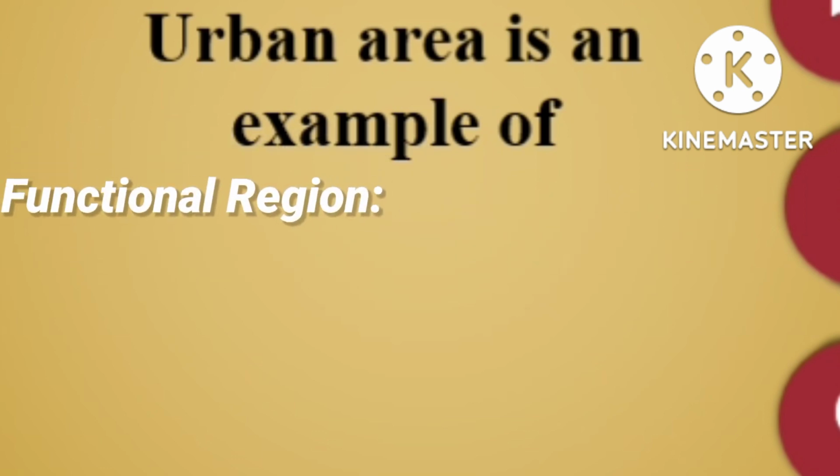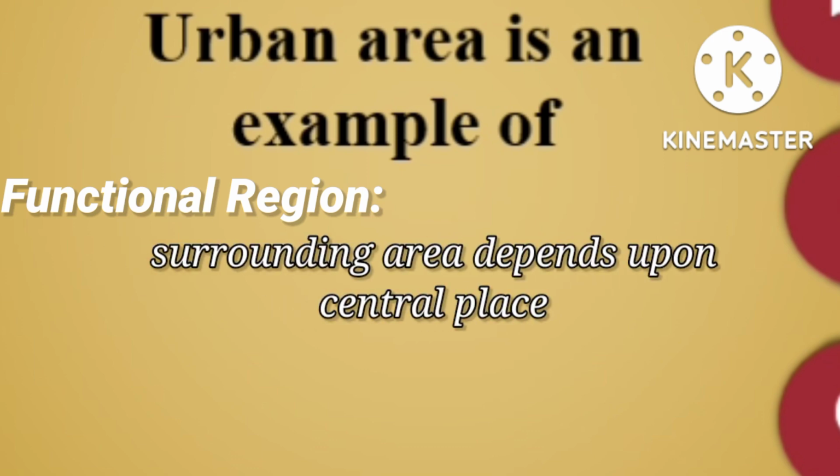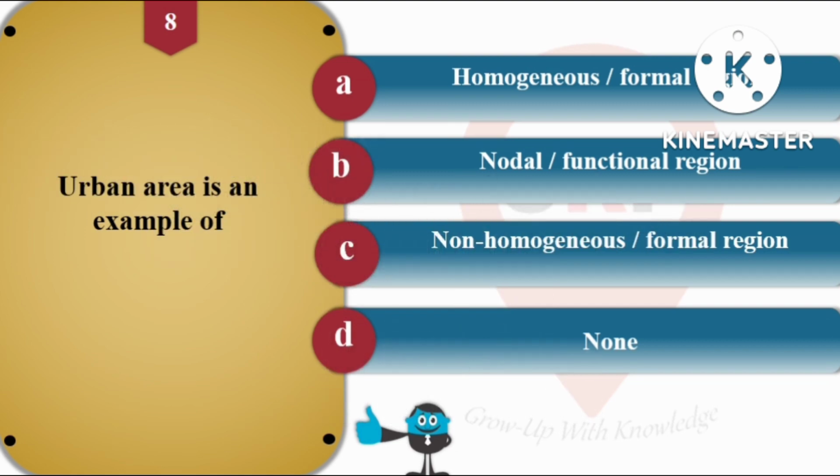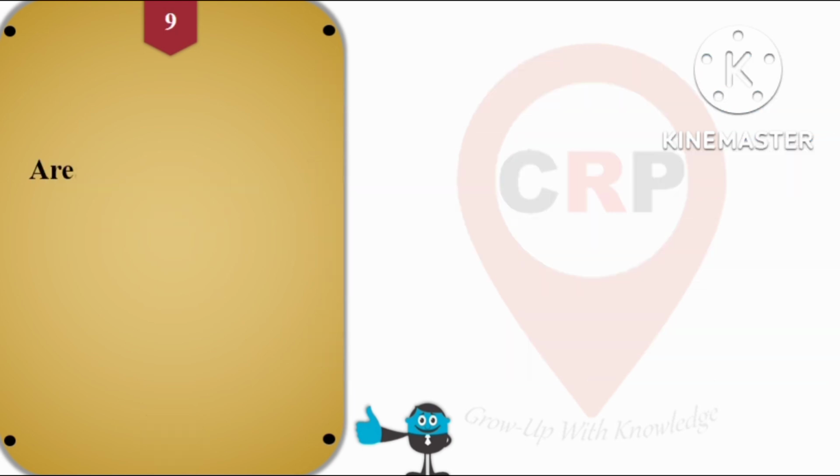And the functional region is the region consisting of a central place and the surrounding areas that are dependent upon that place. For example, urban area, or we can call it a metropolitan city. So urban area is an example of what? Functional region. That's why option B is correct for this question number 8.